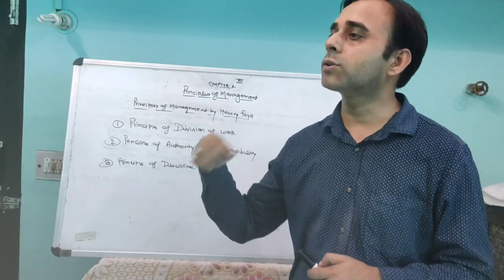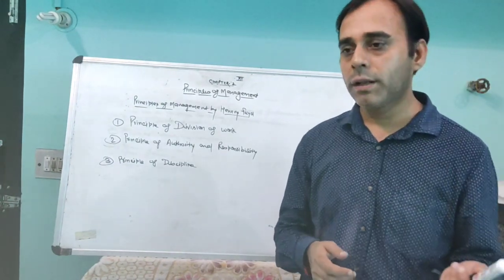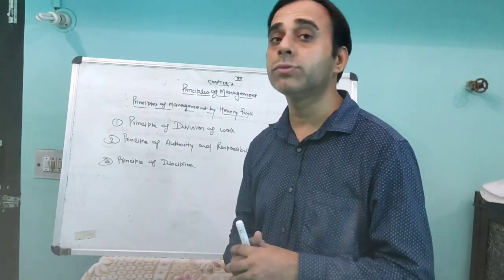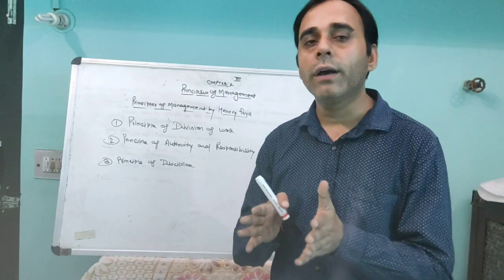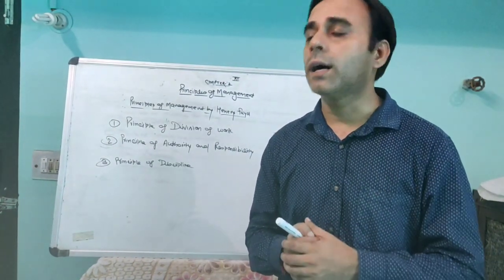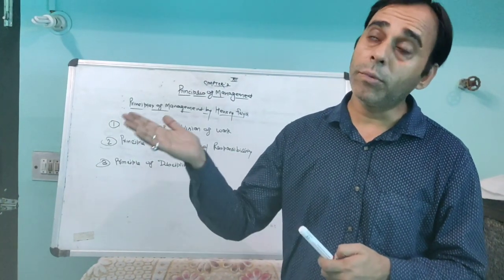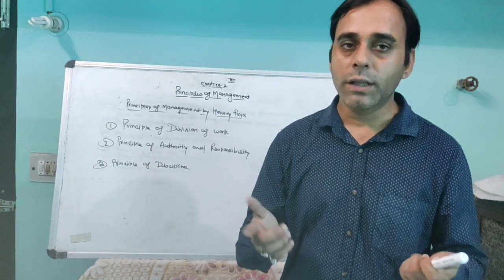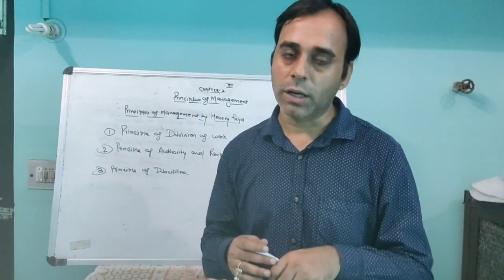It means if you give a person authority, equal responsibility should also be given to that person. For example, a question comes in case studies also: a production manager says to the employees of the factory, you have to produce 1,000 units in a month. That means the responsibility is given to them, but they are not given the authority to purchase the raw material. That means they will not be able to complete the work. If they are not able to purchase the raw material, they cannot produce 1,000 units in a month. So if you give the responsibility, you also have to give the authority.